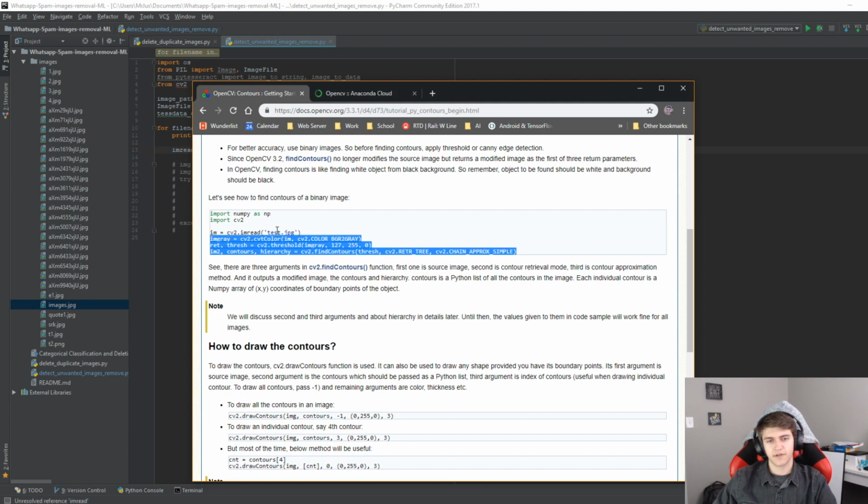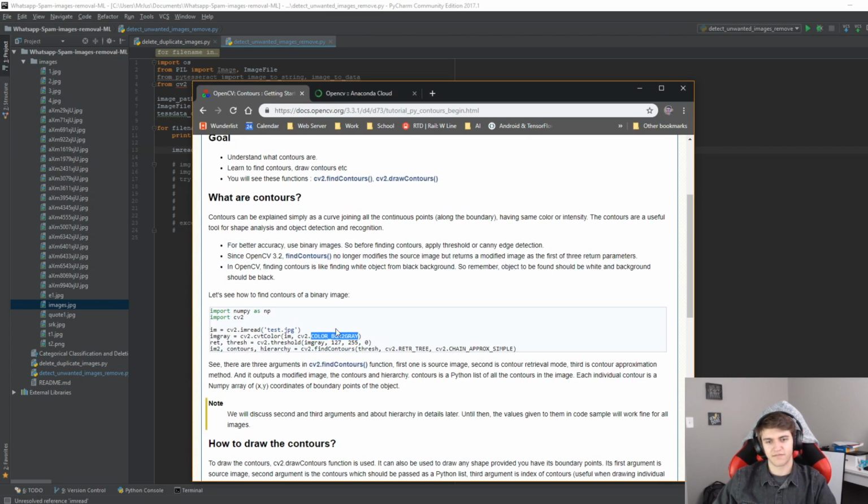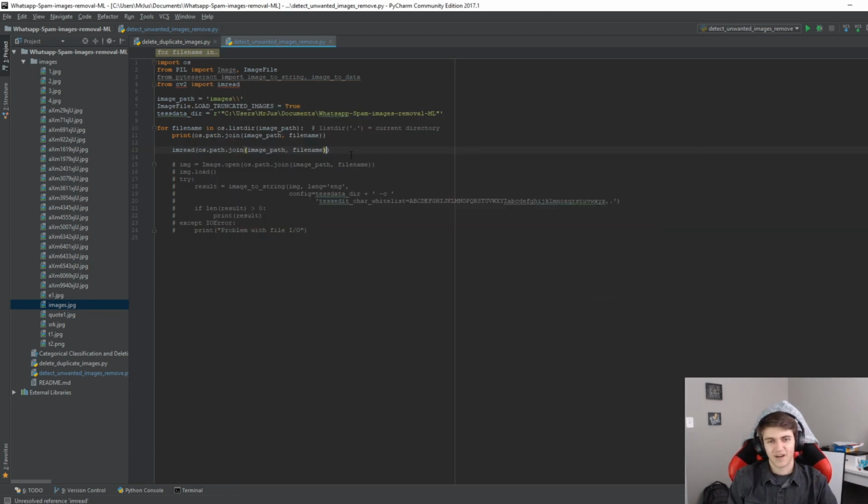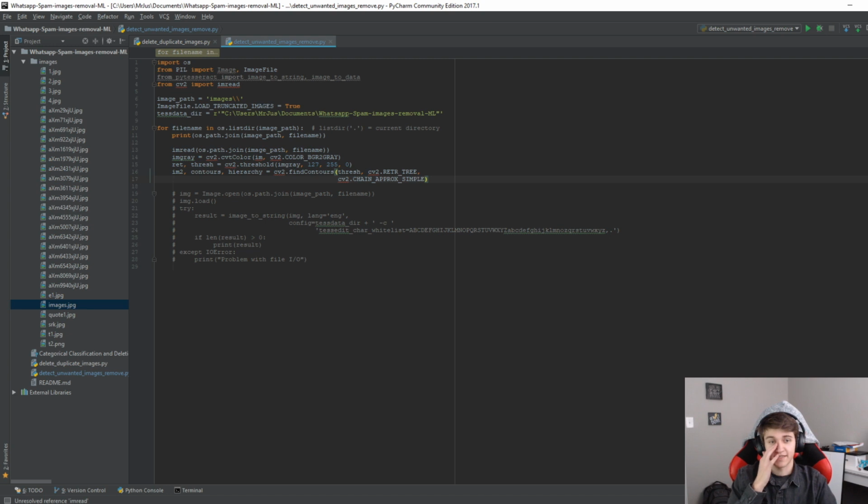The reason why I really like OpenCV is because we just pass in this variable, and I believe all this does is convert the image to grayscale. So it's like a one or two liner. It's really nice. So I'm just going to import all of these different functions. CVT color.